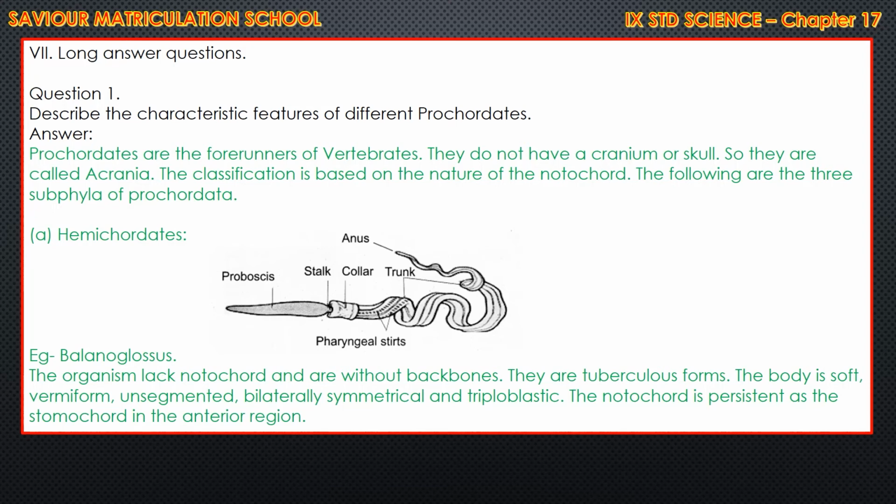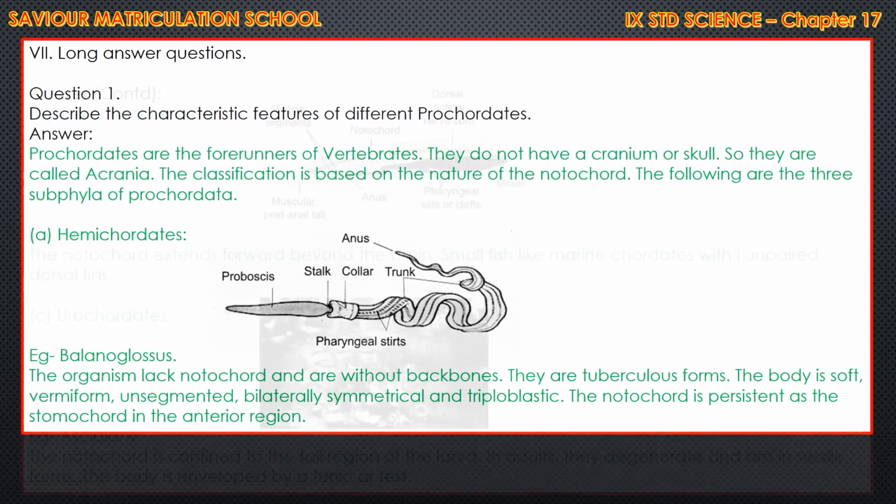First, Hemichordata. Example, Balanoglossus. The organism lacks notochord. Lack means what? They don't have. Lack means illa. That's the meaning of no. The organism lacks notochord and is without backbones. They are tubicolous forms. The body is soft, vermiform and segmented, bilaterally symmetrical and triploblastic. The notochord is persistent as the stomochord in the anterior region.